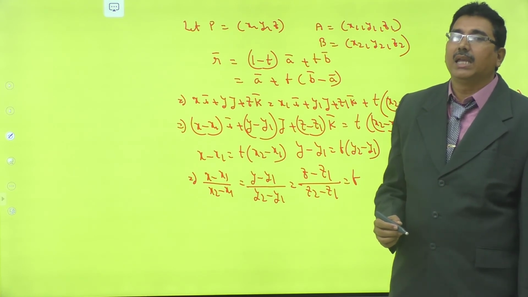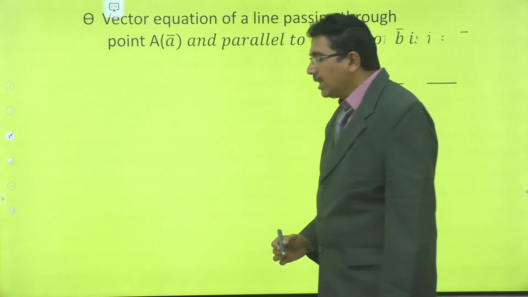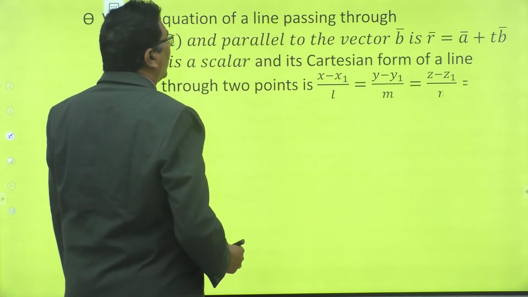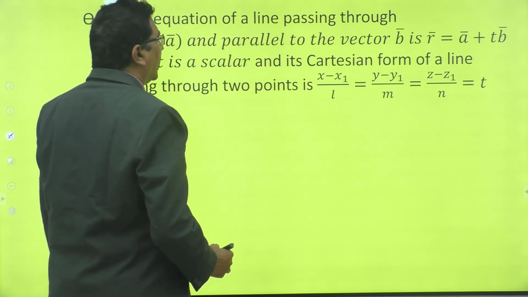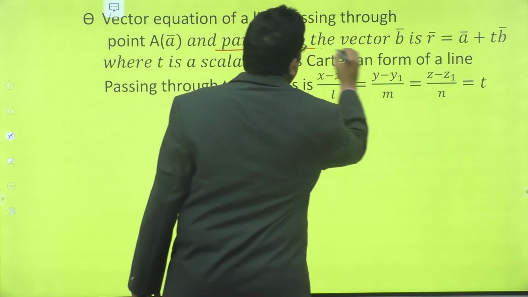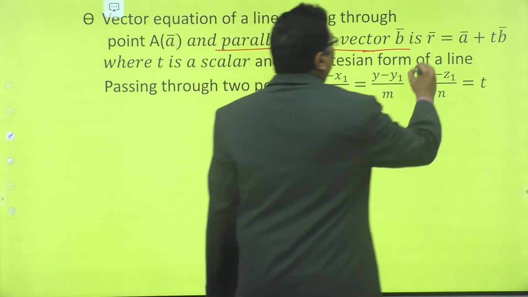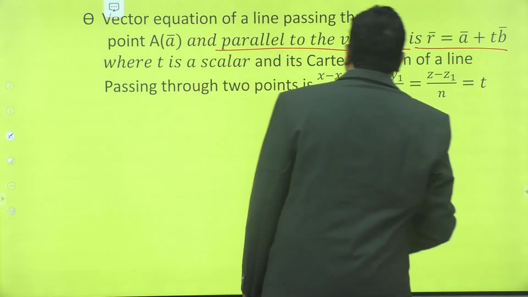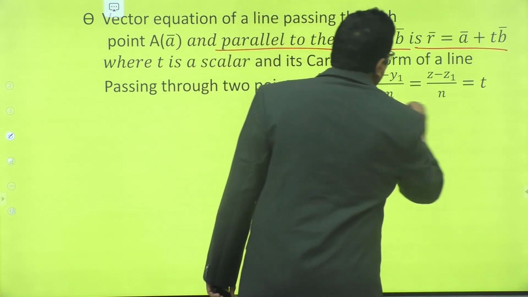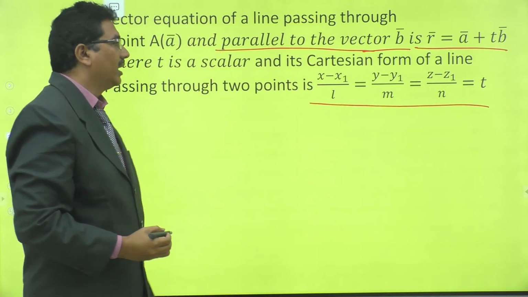Now let us see another form of a straight line. The vector equation of a line passing through point A bar and parallel to the vector B bar: here it is passing through one point and parallel to the vector B bar. So its vector equation is R bar is equal to A bar plus T B bar. This is the form of a line passing through one point and parallel to a vector.